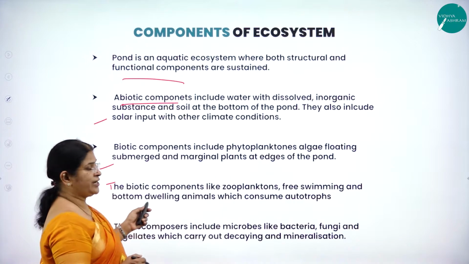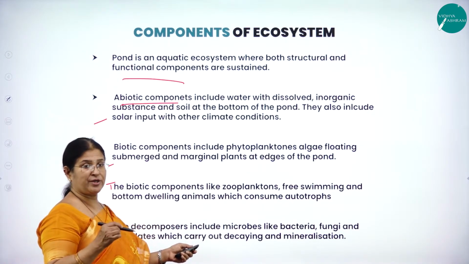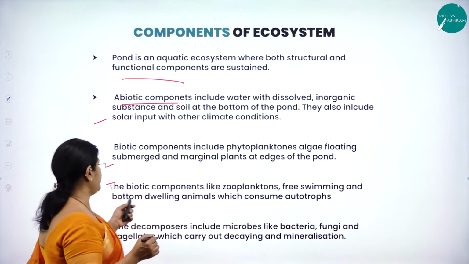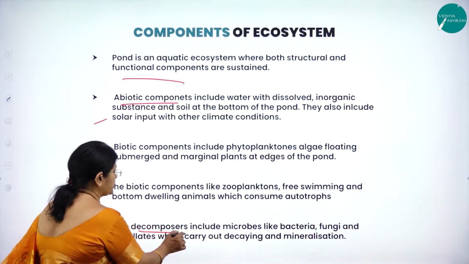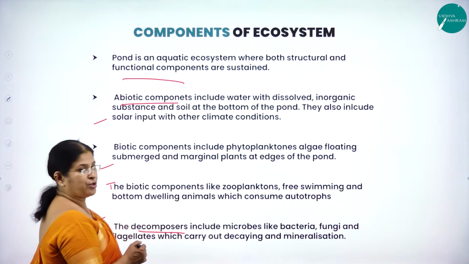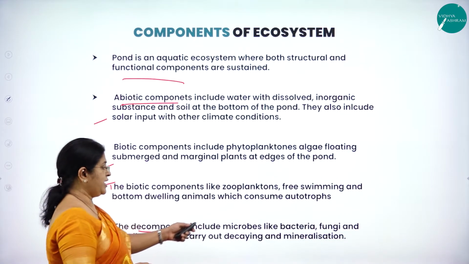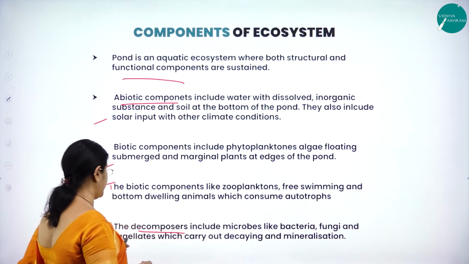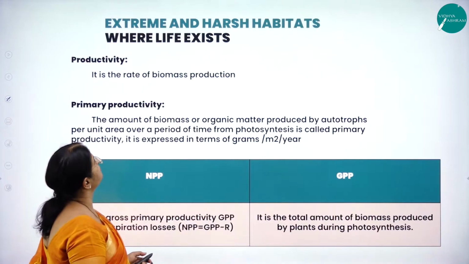They also comprise zooplanktons, the small microscopic animals, and free swimming and bottom dwelling animals which consume autotrophs. The decomposers are the microbes, a functional component of the pond ecosystem, like bacteria, fungi and flagellates which carry out decaying and mineralization.